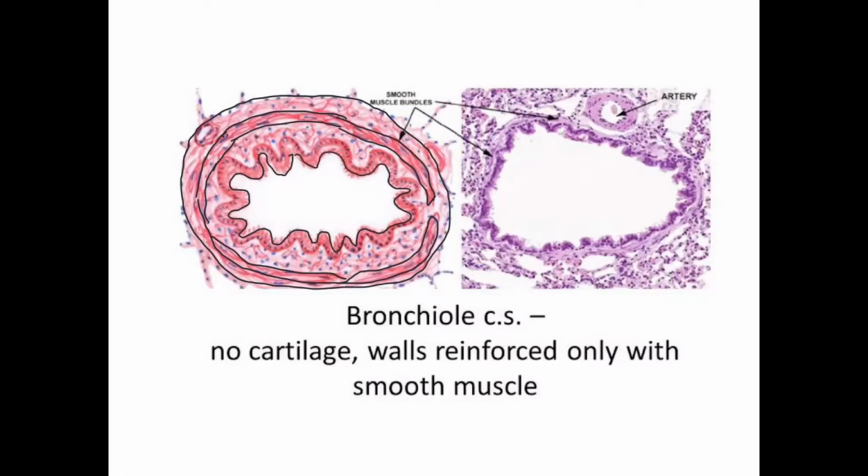This is the ciliated epithelium. Okay, the double lining.